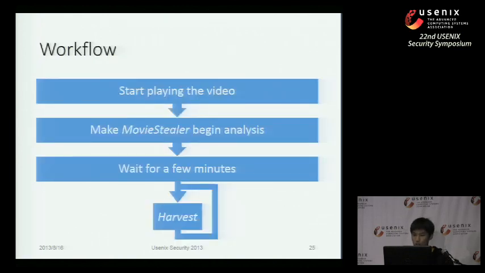Okay, so this is a common workflow when you are trying to use Movie Stealer to attack a DRM service. First, you start playing back the protected movies. After that, you just click the Start button in Movie Stealer and ask it to begin analysis. What you should do next is just wait for a few minutes, and then you can harvest all those media files that you want. And what is good is that the analysis process should only be done once for each platform. Afterwards, you could harvest the media files as much as you want.